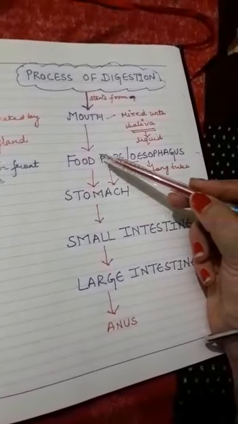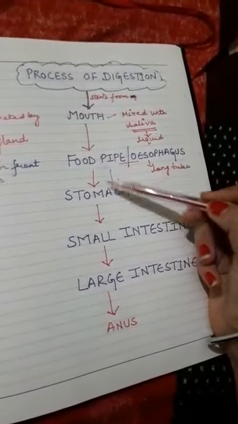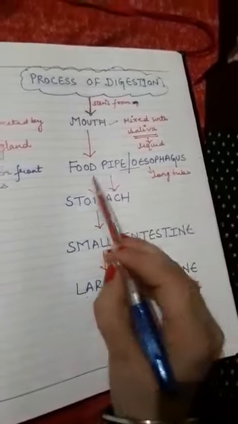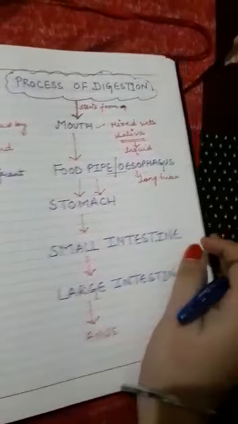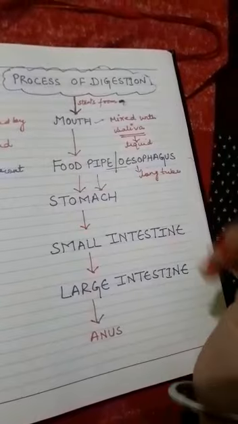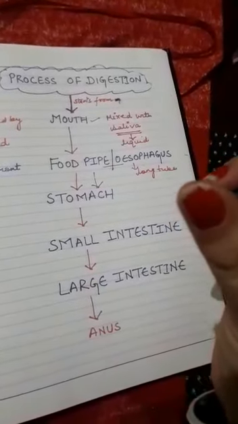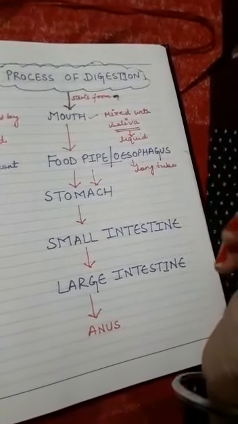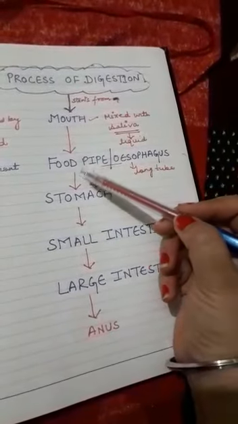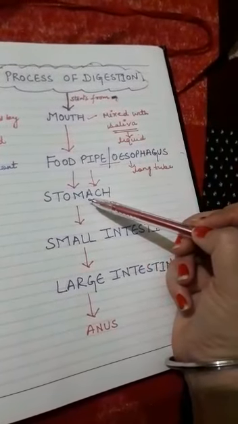Now how does the food pass from the food pipe to the stomach? Basically your food pipe or esophagus is made up of muscles. So due to the contraction and relaxation of muscles, the food enters your stomach.